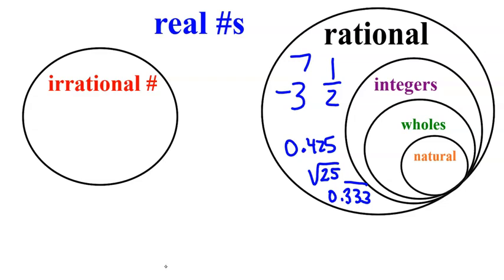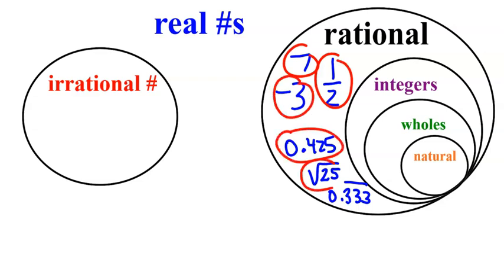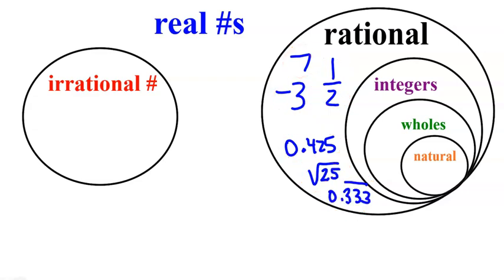So if I look at all these values that we have here, some of these would not be invited to the integer party. And those would be numbers that are fractions, like 1/2, numbers that are decimals, or numbers that repeat and go on forever. They are not invited to the integer party. But 7 is, -3 is, and so is the square root of 25, because the square root of 25 is equal to 5.